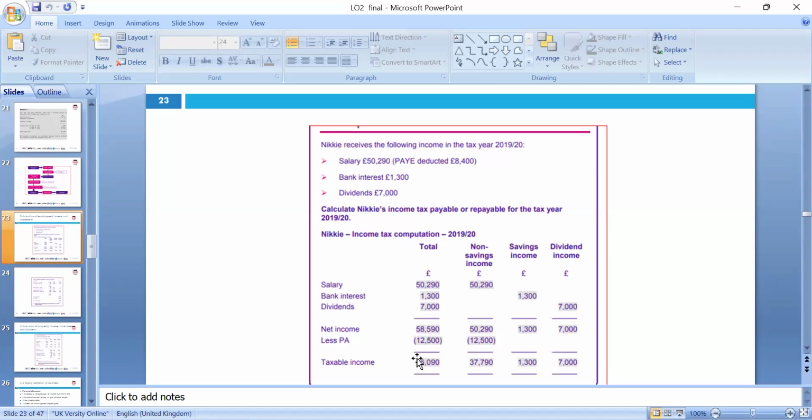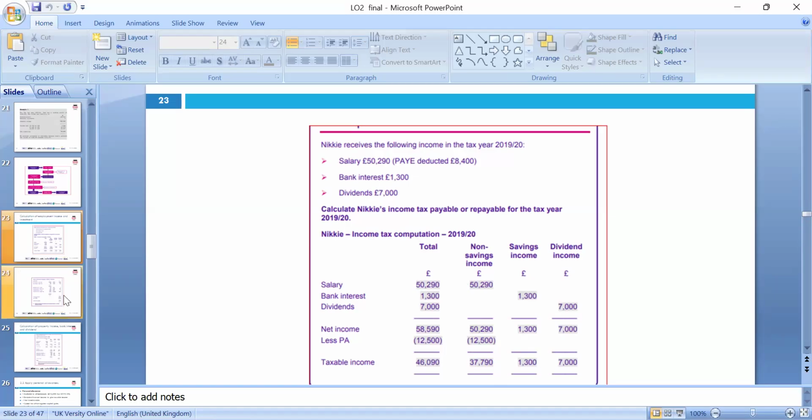Sometimes you may be going back to your clients and making adjustments accordingly. So please apply the Finance Act accordingly. Then we need to apply the rates here, because that's the basic rate taxpayer up to the limit. Then look at the dividend.